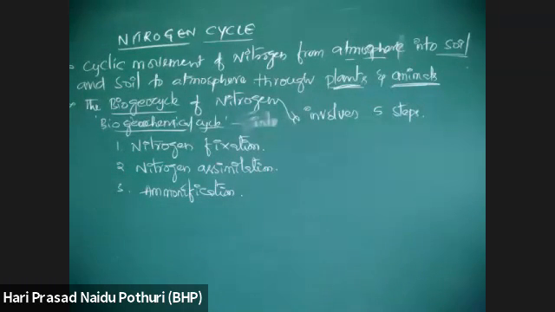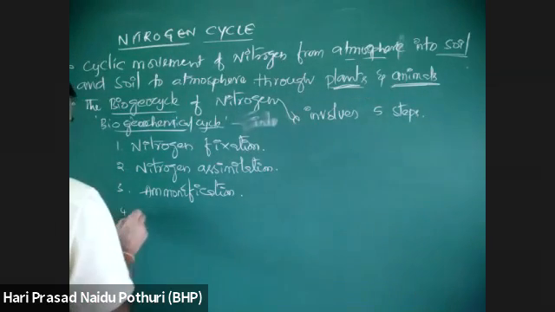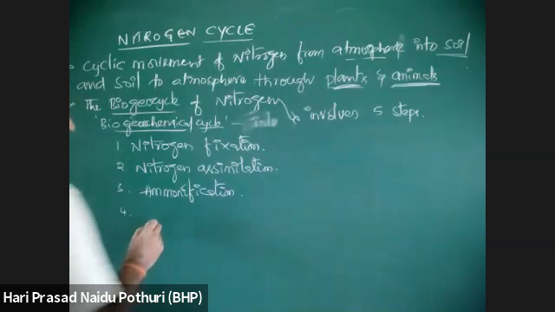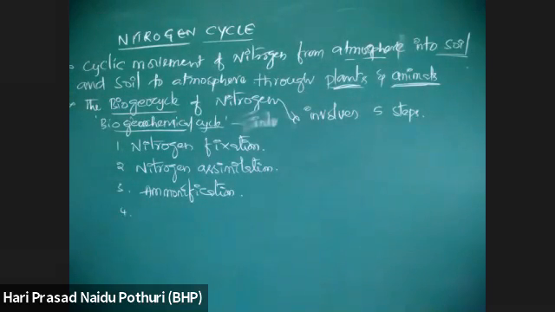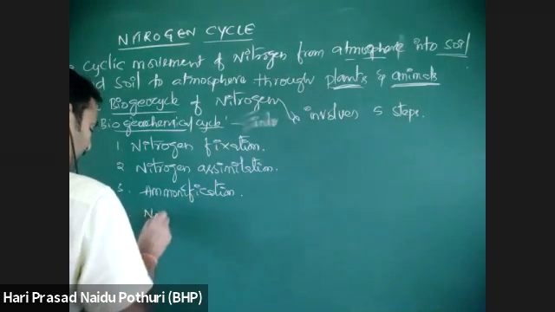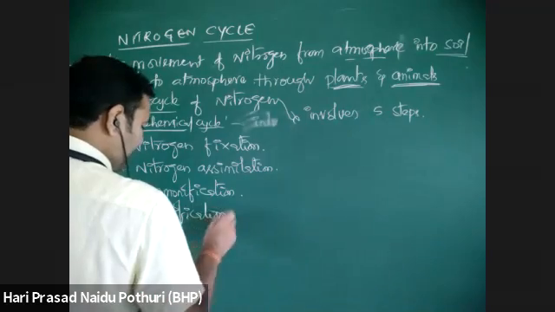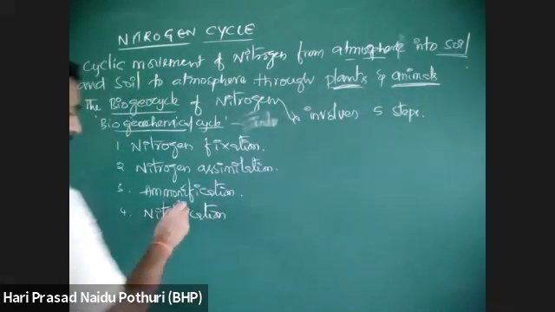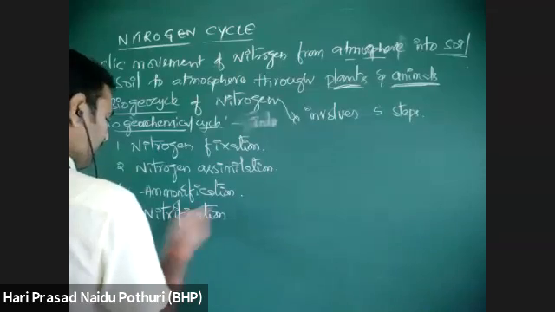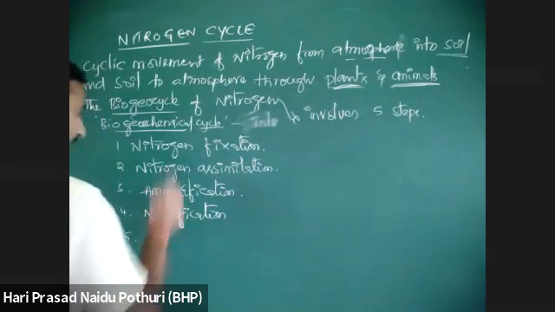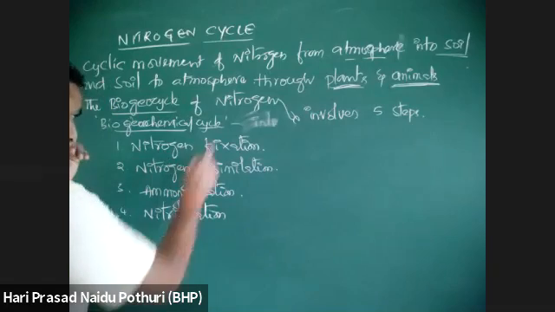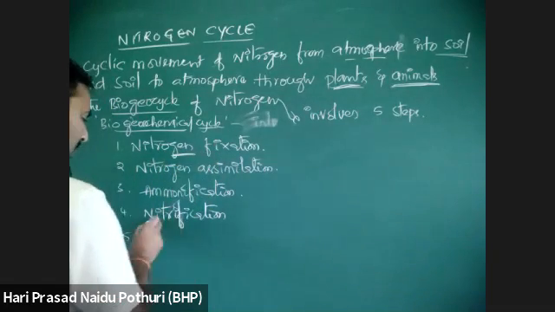Okay. Then from that ammonia, there is a process of breakdown of this ammonia again into nitrate, nitrite. That process is called nitrification. The nitrates or nitrites are formed by nitrogen fixation or nitrification.